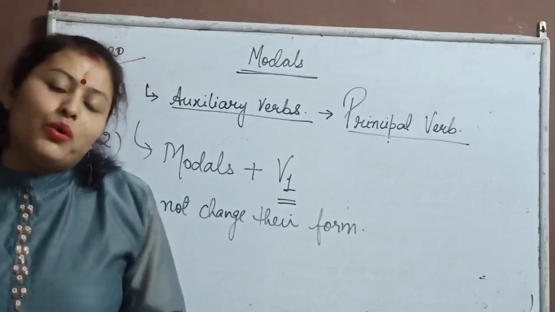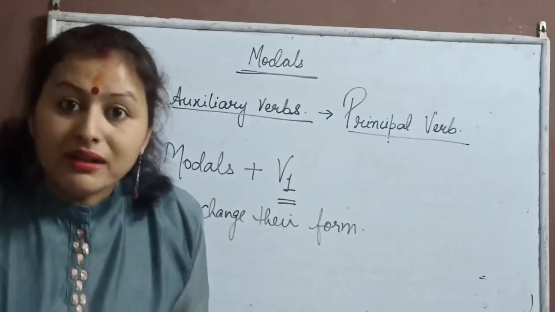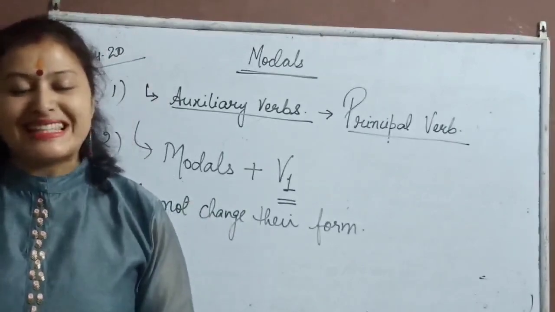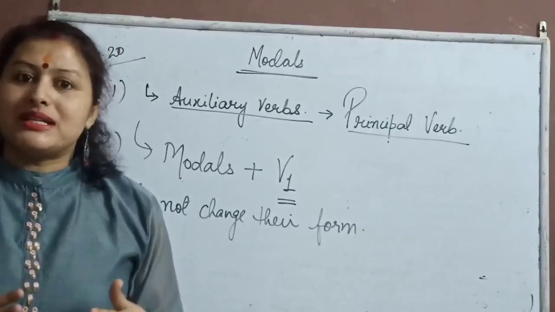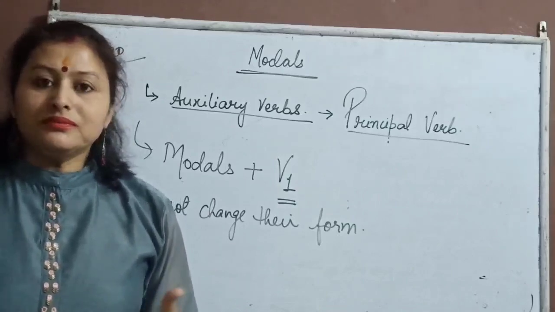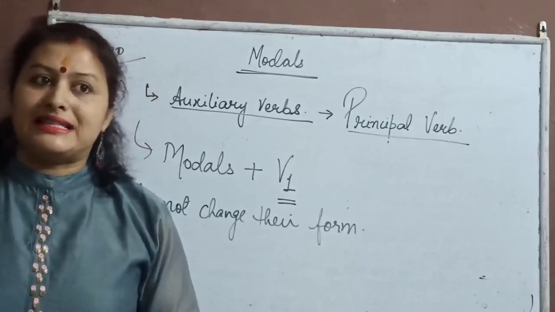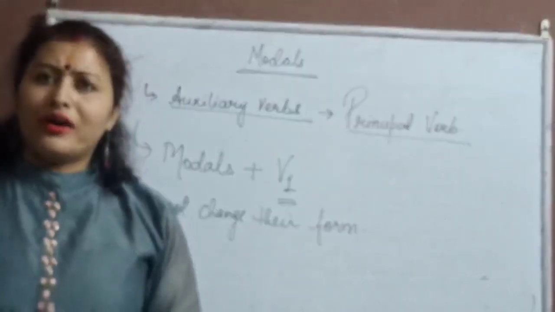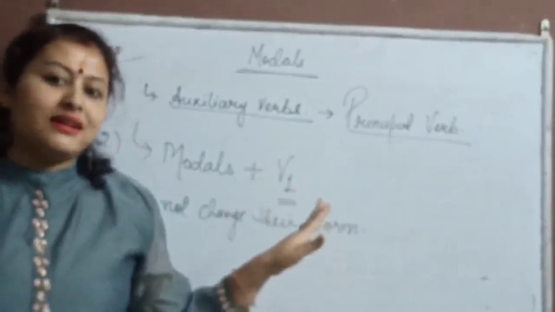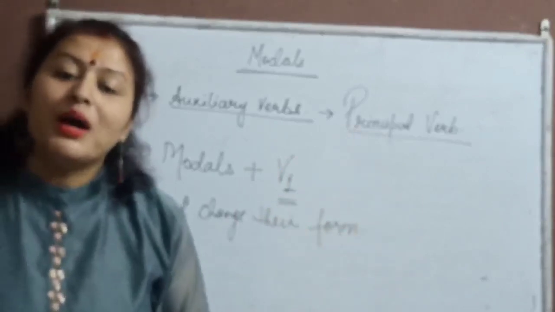They tell us what the mood of the speaker is at the time of speaking, what the manner is, in what tone the speaker is telling us something. For example, the speaker is making a polite request, or taking permission, or showing a kind of obligation. All these can be explained through our modal verbs.